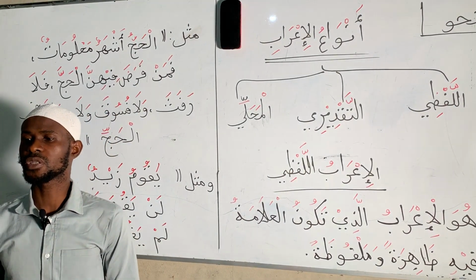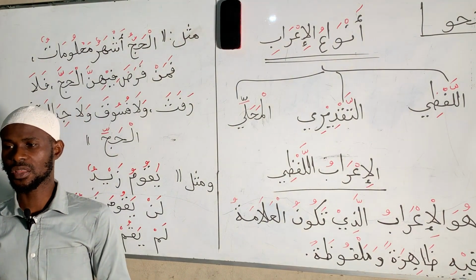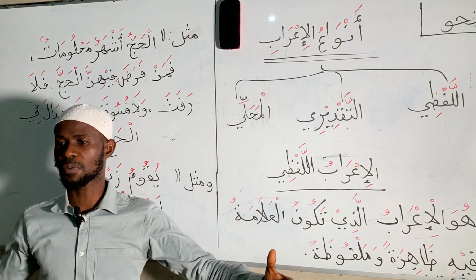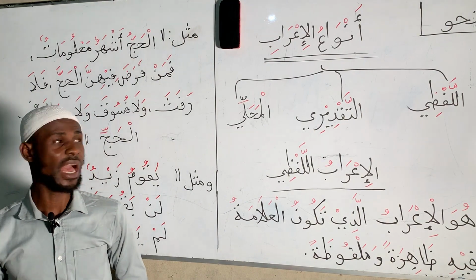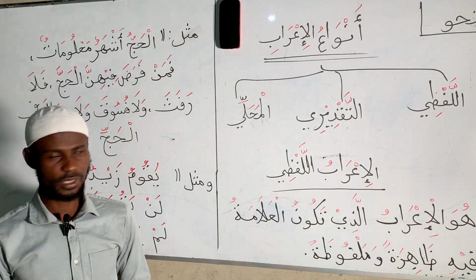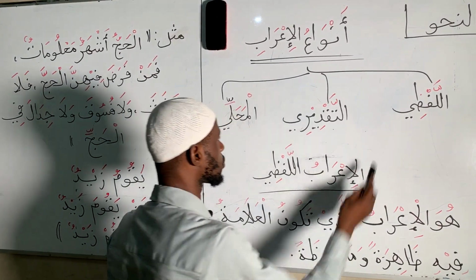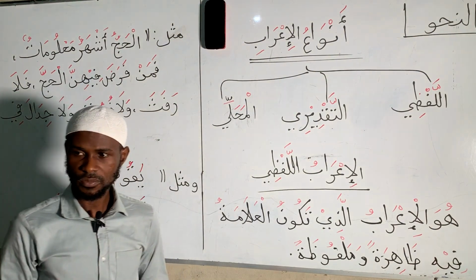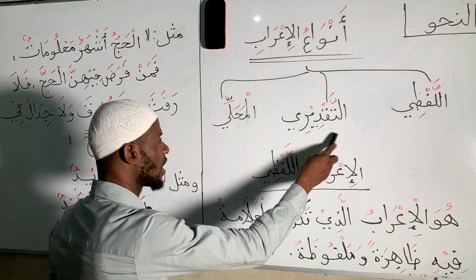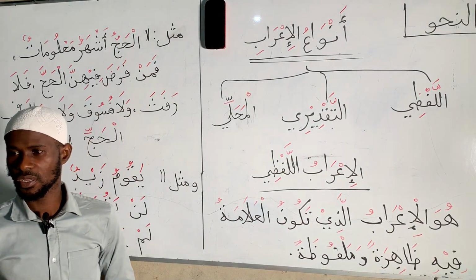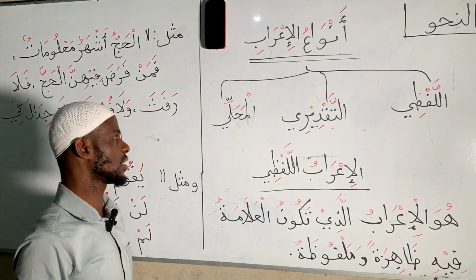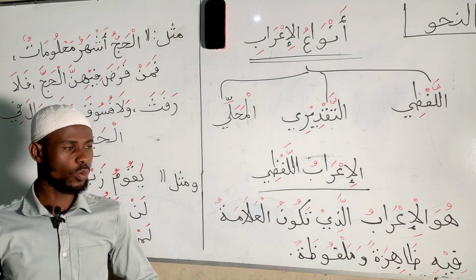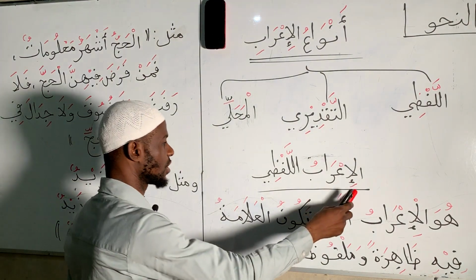From the definition we gave, we picked two types, and we said that it can either be lafdhan or taqdiran. But now we want to expand the divisions by having three types of inflection. The first one is al-i'rab al-lafzi. The second one is al-i'rab al-taqdiri. And the third is al-i'rab al-mahalli. So we're going to look at al-i'rab al-lafzi now.